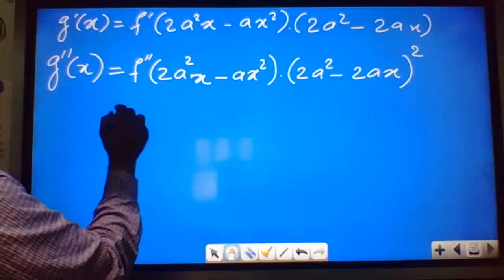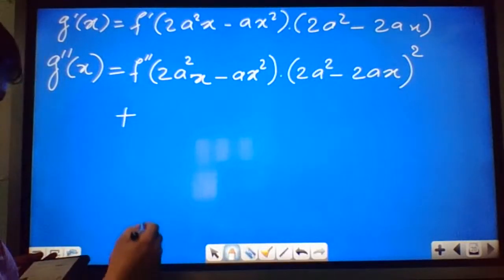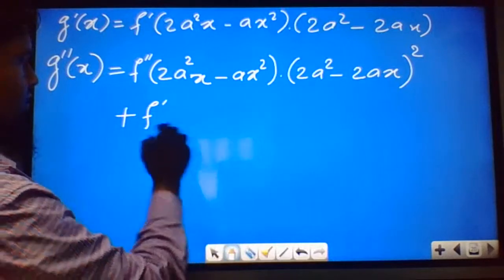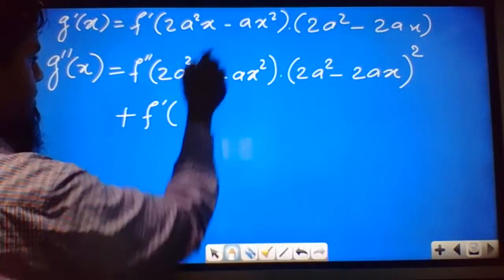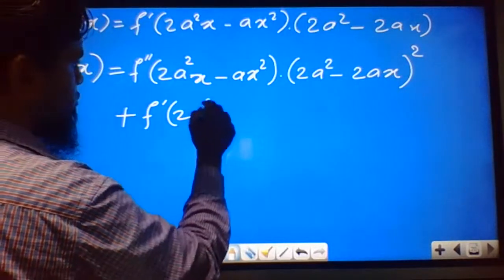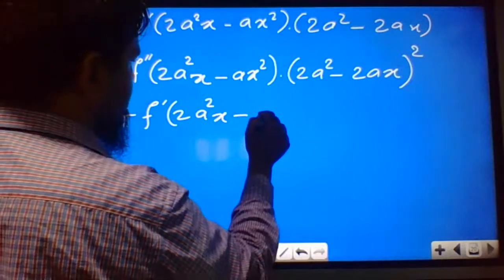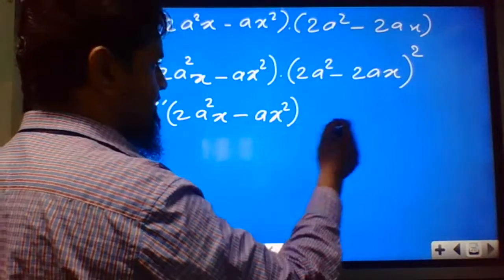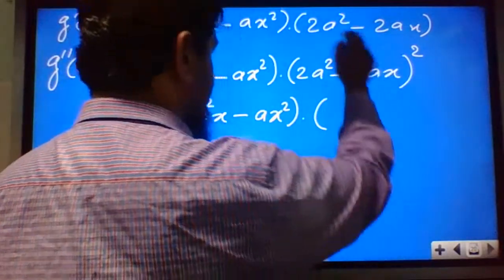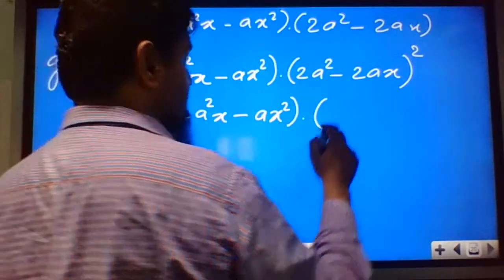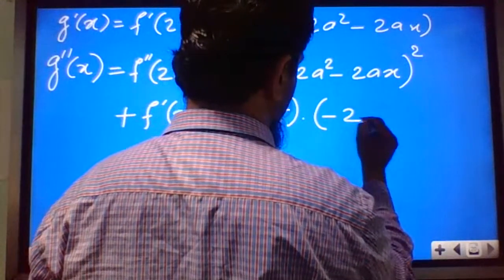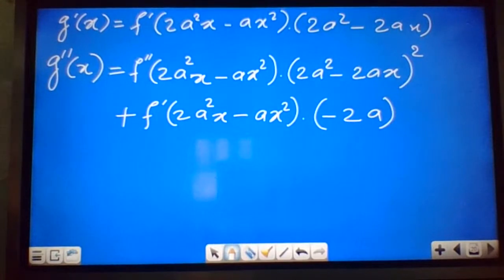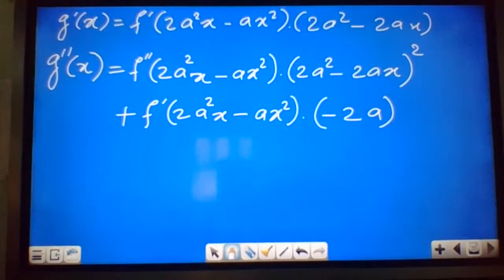Now we will differentiate the second function into first function. First function is f dash (2a square x minus ax square). This is the first function. Differentiation of second function: differentiate this function, what we will get, minus 2a. This is the double differentiation of g, that is g double dash.